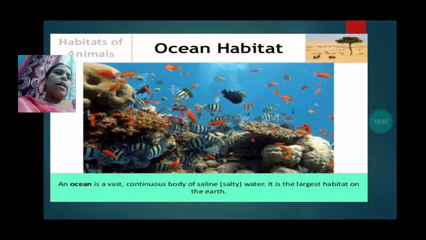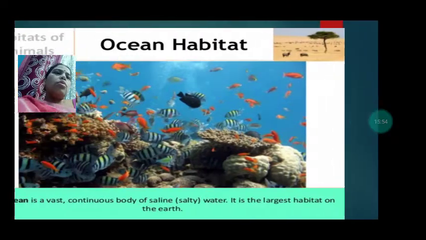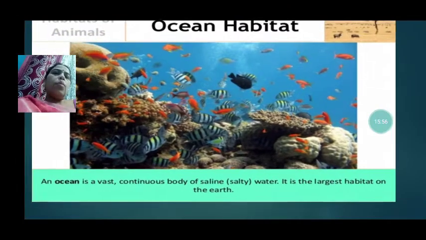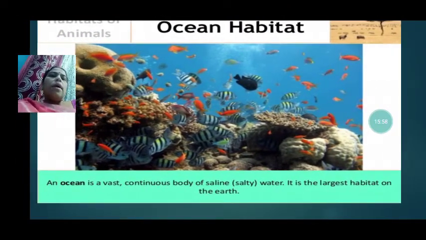Now, ocean habitat, that is salt water. An ocean is a vast continuous body of saline or salty water. So ocean is saline or salty water. It is vast, it is a very big water body. It is the largest habitat on the earth.